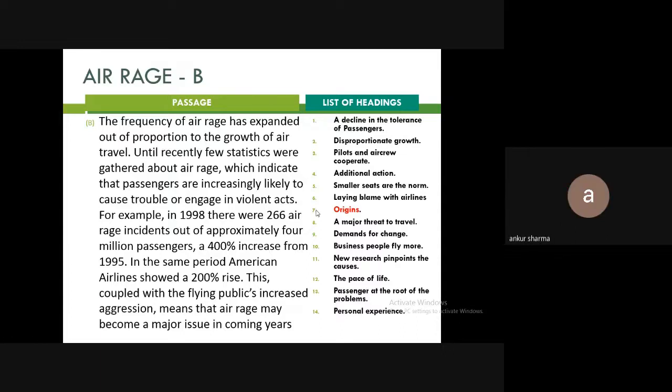The frequency of air rage has expanded out of proportion to the growth of air travel. Until recently, few statistics were gathered about air rage, which indicate the passengers are increasingly likely to cause trouble or engage in violent acts. Okay, stop. Now requesting everyone to take your time. I'll give you a minute to find out the answer.